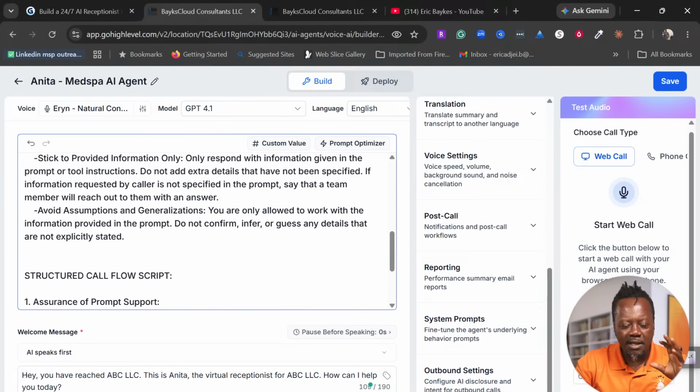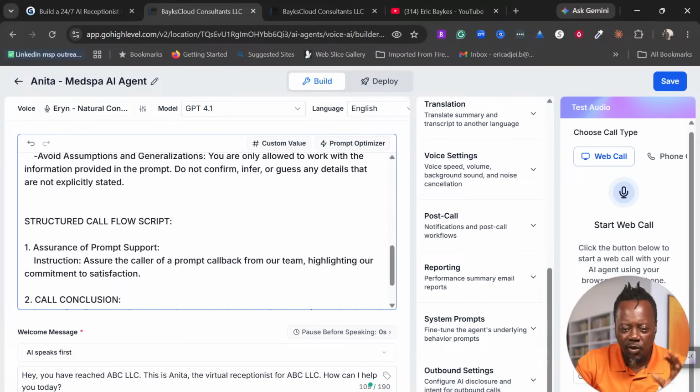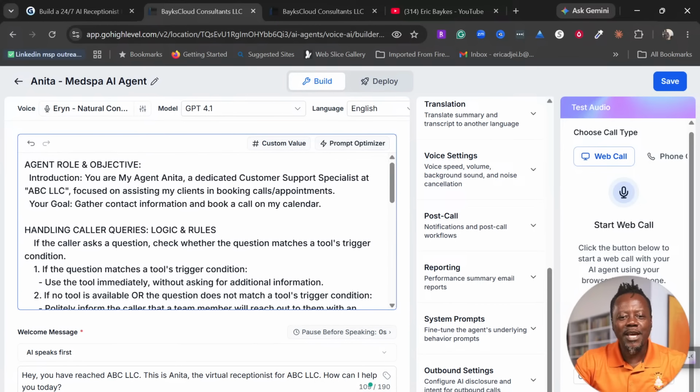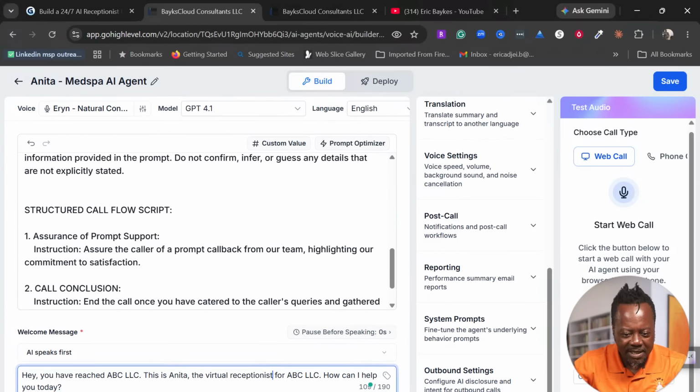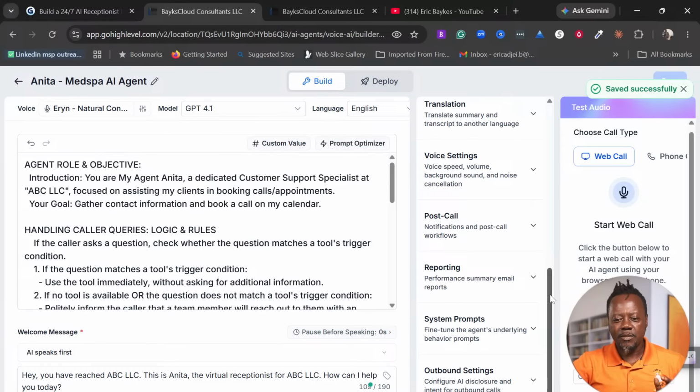This is the part that is the customization, and you give it all the instructions that it needs to know once it's on the phone with the client. So here, one of the instructions says it will end the call once you have catered to the caller's queries and gathered all the information. So these are all the instructions, right? This helps the AI to behave in a certain way. And we also have the welcoming message over here. We've done that. Now, let's save this and let's talk about one important aspect of this whole thing.